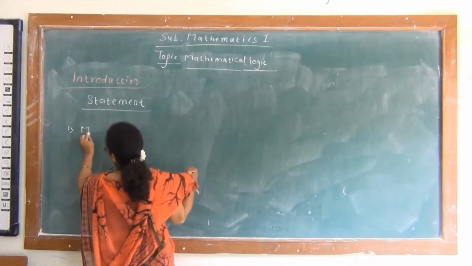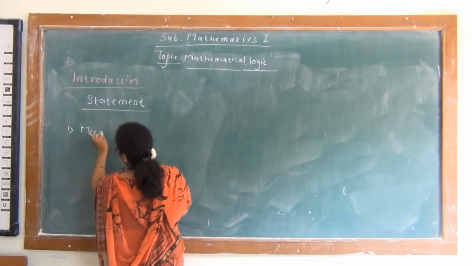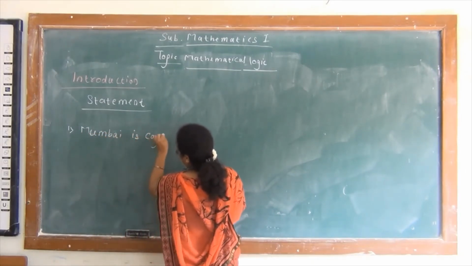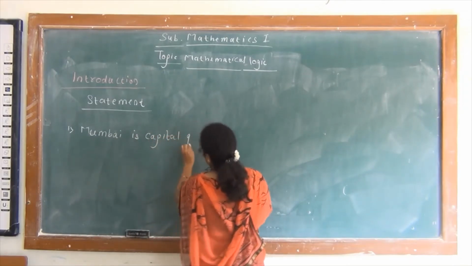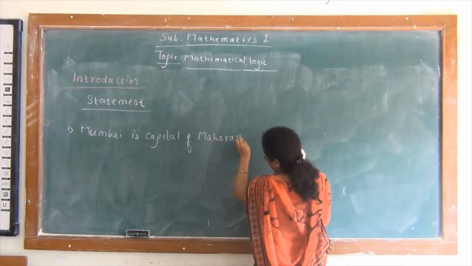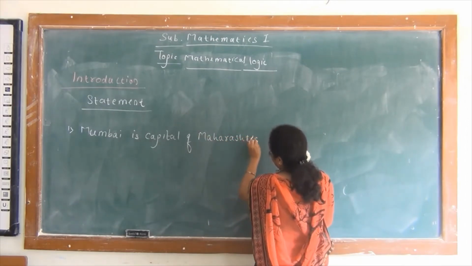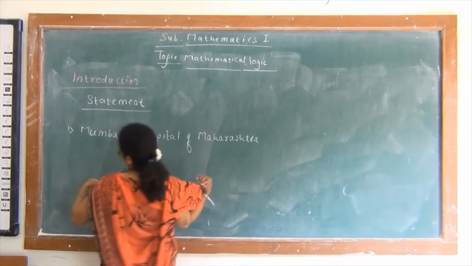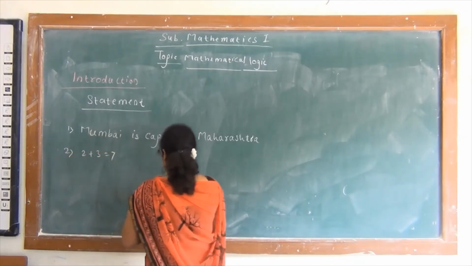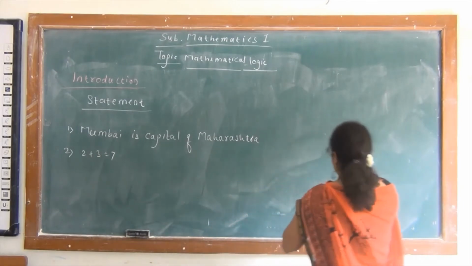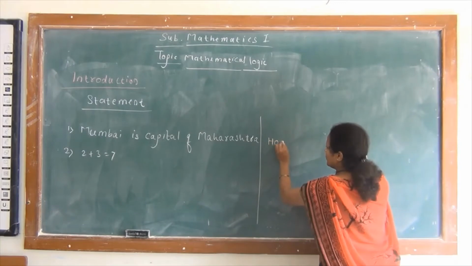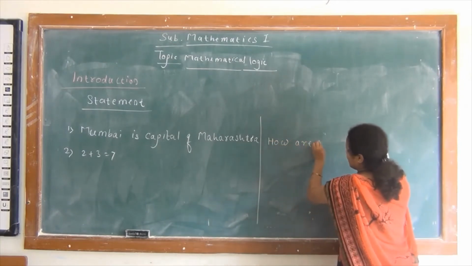First is, Mumbai is capital of Maharashtra. Second is, 2 plus 3 is equal to 7. Then, how are you?